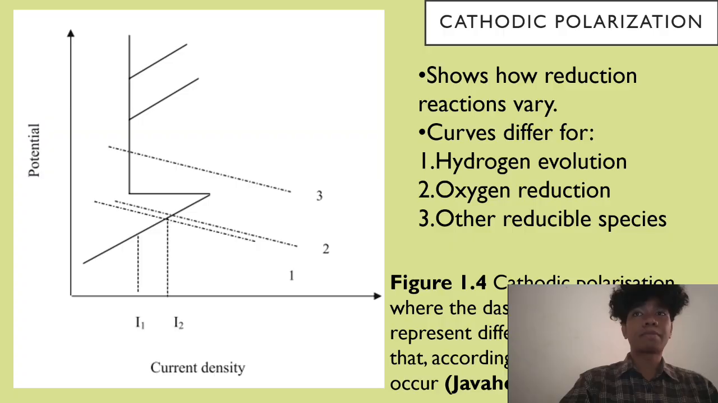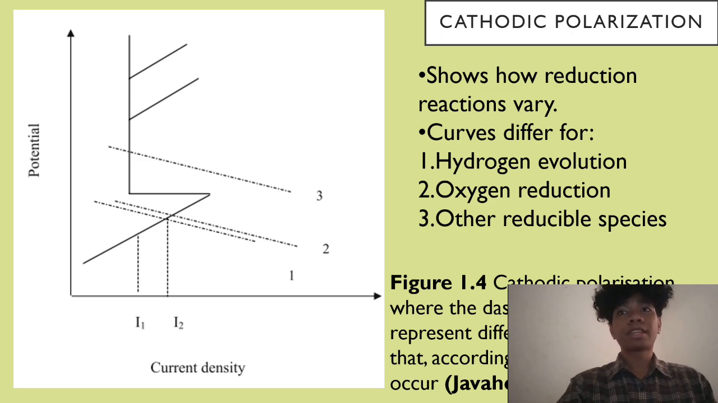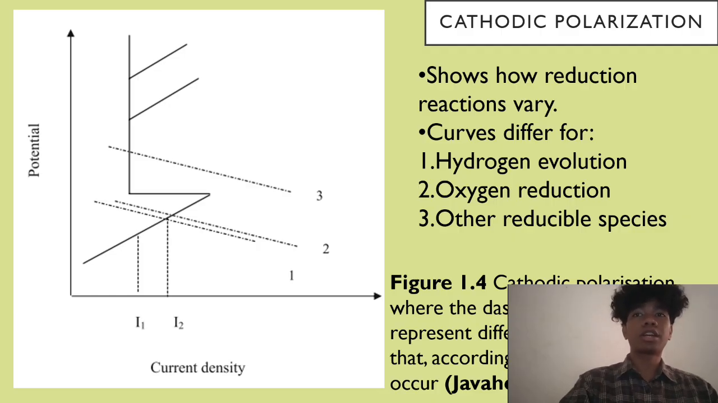Next is the cathodic polarization, figure 1.4. Figure 1.4 shows the cathodic polarization curve. The dashed line represents different cathodic reactions that might occur depending on the environment. Hydrogen evolution, oxygen reduction, and other reductions each produce different polarization behavior.